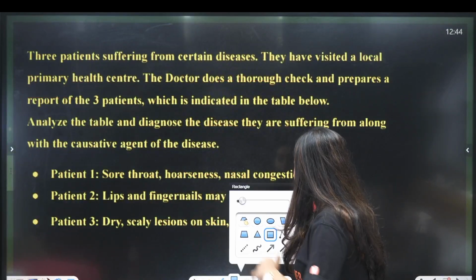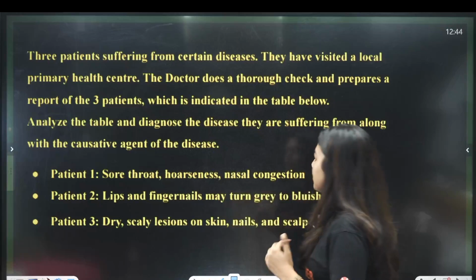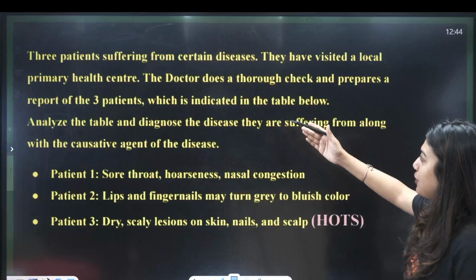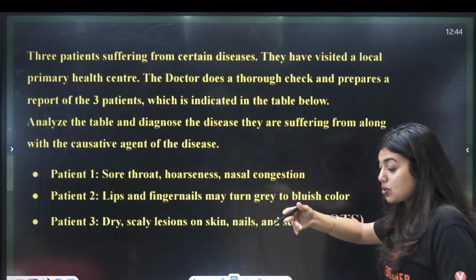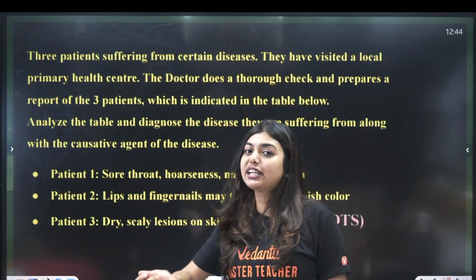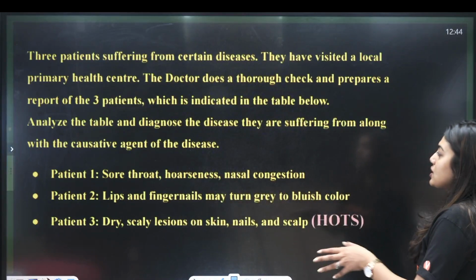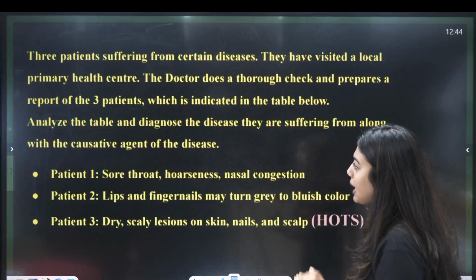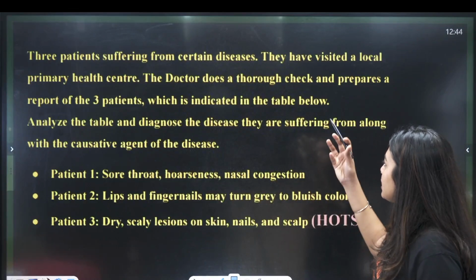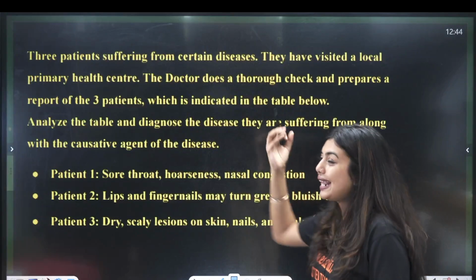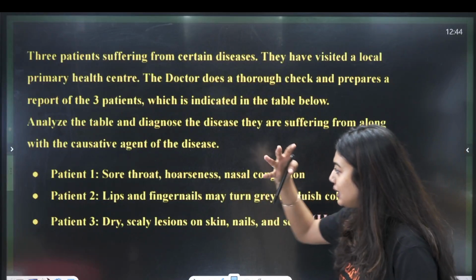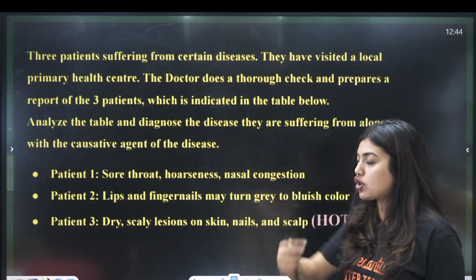Next, the third question is from your human health, because a lot of HOTS questions come from human health. Three patients are suffering from different diseases. Like this, the students are given the symptoms and asked to identify the disease. Three patients suffering from certain diseases have visited a local primary healthcare center. The doctor does a thorough checkup and prepares three reports for the patients, indicated in the table below. Let's see what the diagnosis is, and you have to tell which is the causative agent.